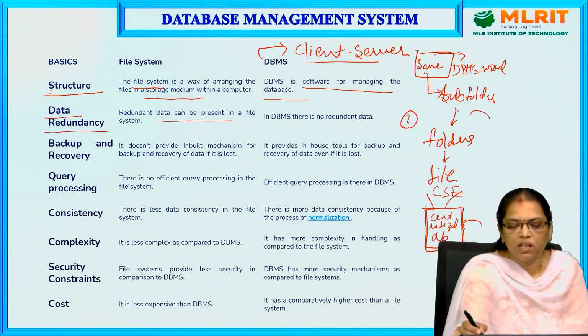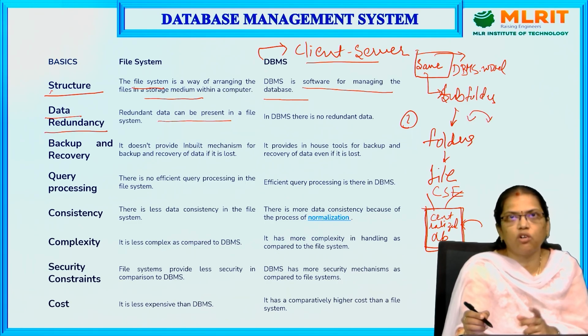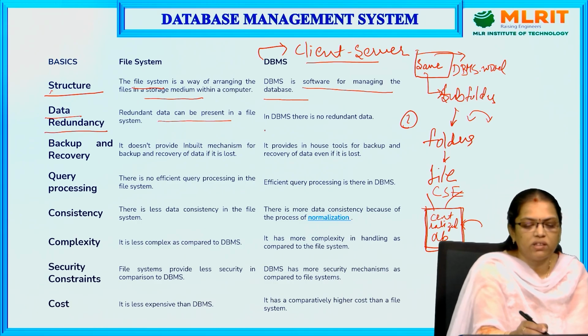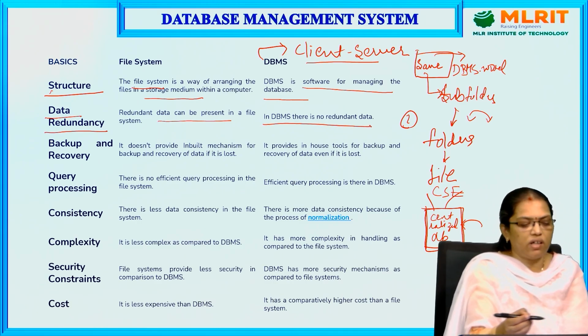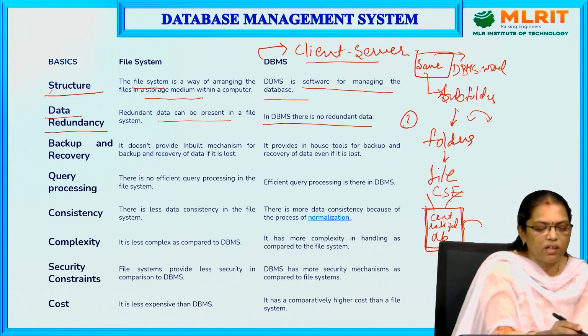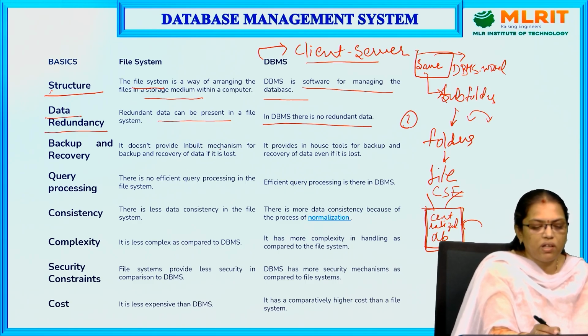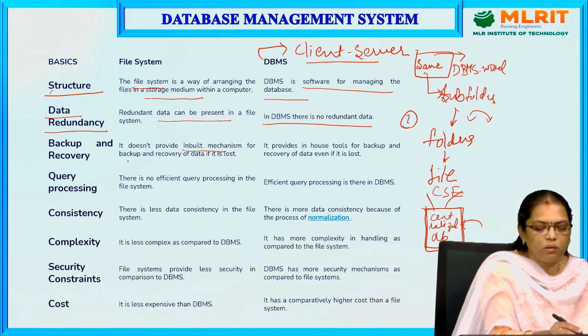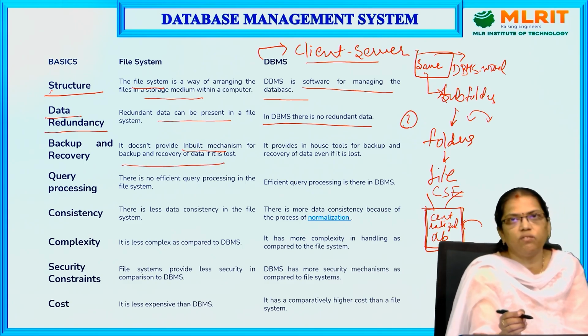It means the same data, instead of saving at two places, you can save at one place. So in the DBMS there is no concept of redundant data. The third one is backup and recovery. In the file system, it doesn't provide an inbuilt mechanism for backup and recovery if the data is lost.